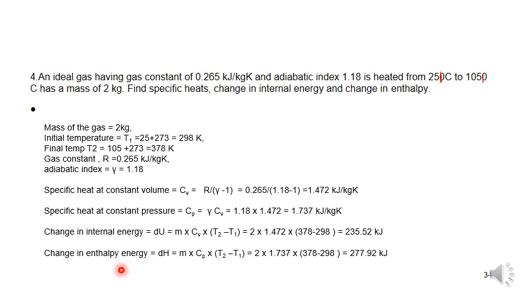Next, change in enthalpy: dH is equal to mCp (T2 minus T1), 2 into 1.737 into (378 minus 298), which gives us 277.92 kilojoules.